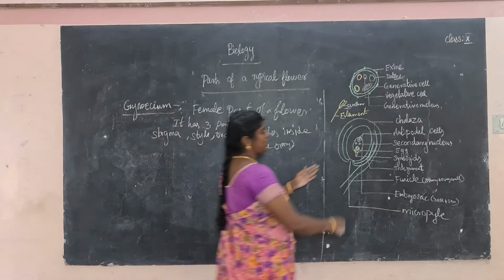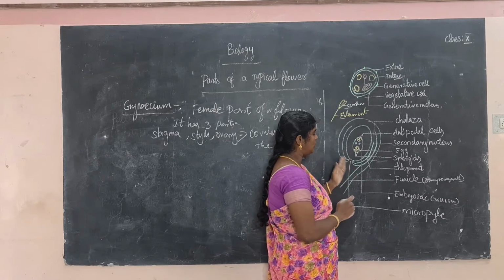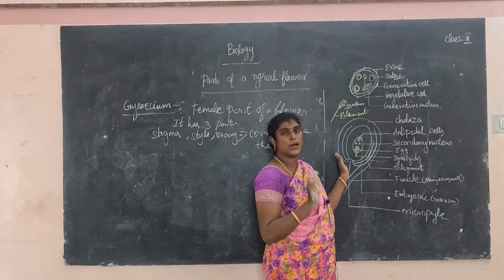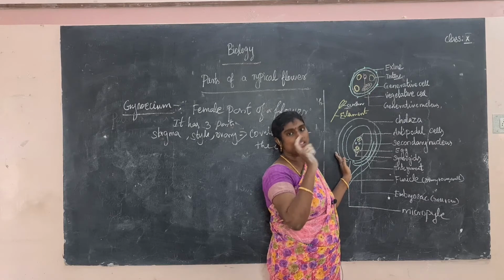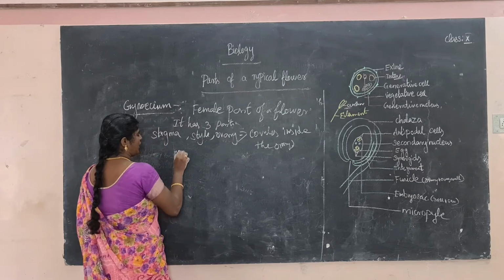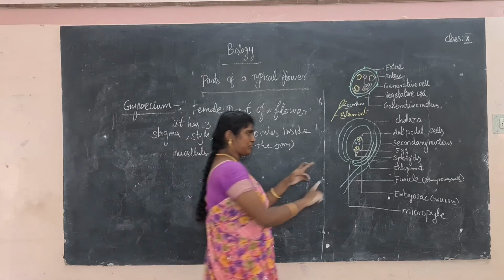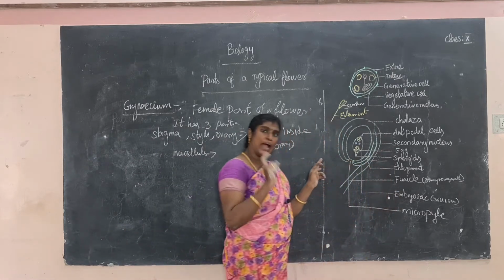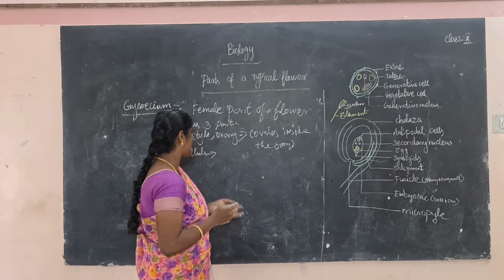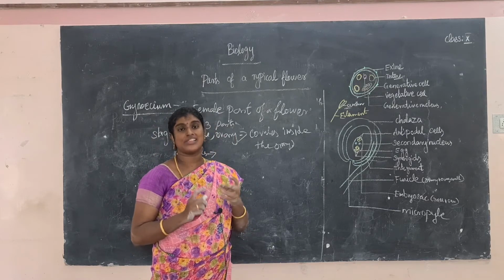The body of the ovule is made up of a central mass of parenchyma tissue, that is called the nucellus. It is not a nucleus. Students, no doubt, it is the nucellus. What is the meaning of nucellus? Nucellus is the body of the ovule, made up of central parenchyma tissue. For example, the tender coconut, and the liquid substance inside is called the nucellus.